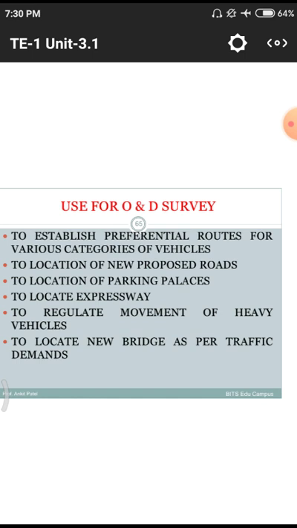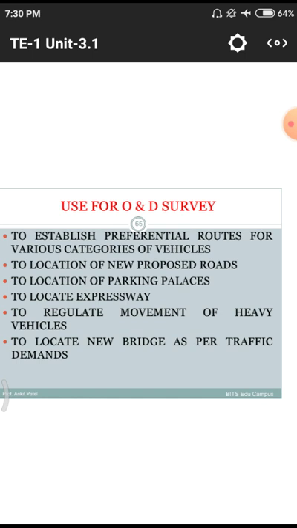Next one is the location of parking places. Whenever we are moving to a particular place, if all facilities are there but there is no parking, we need to walk long distances, which is also an obstruction to our journey. To overcome those obstructions, we need better parking places. Next one, to locate expressways. If the way is so long, passengers want to move to that particular place in a short span of time, so these expressways give a better way to move in a short span of time, so they need to have these expressways. Next one, to regulate the movement of heavy vehicles.